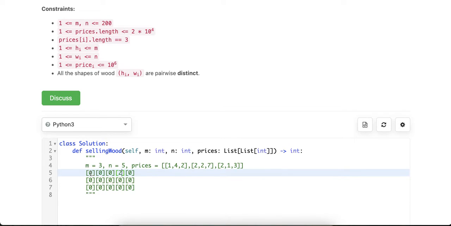Is there anything we can build with things before it? Nothing, because it was all 0 before, right? So even though we can build it, we cannot sell it for anything more than 0, anything more than 2. So 2 is the highest price for 1 times 4.